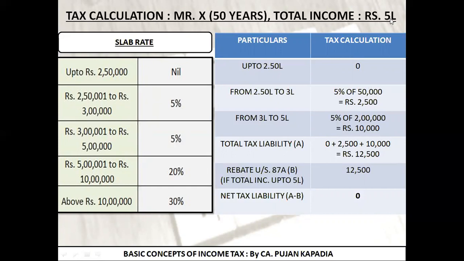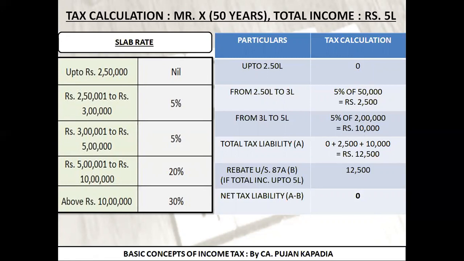Now what was his income? 5 lakh. We have calculated up to 5 lakh. Answer is yes. So now I want to understand what is his total tax liability. His total tax liability will be for first 2,50,000 0. From 2,50,000 to 3 lakh 2,500, and from 3 lakh to 5 lakh 10,000. So I have added all the 3 tax liabilities whose total is coming to 12,500. I hope I am clear and now you are understanding.